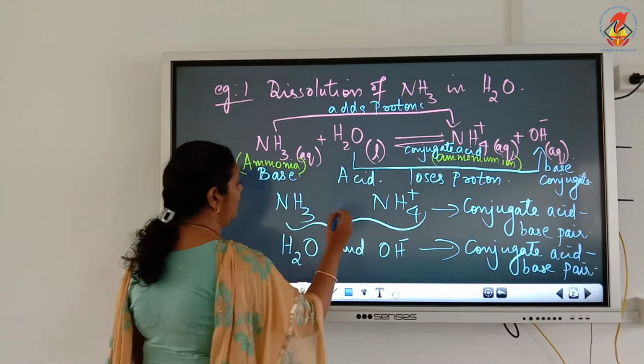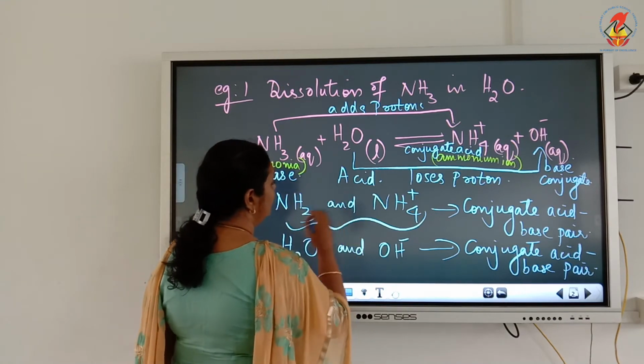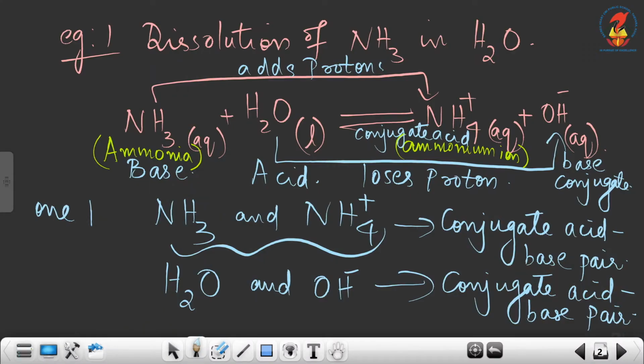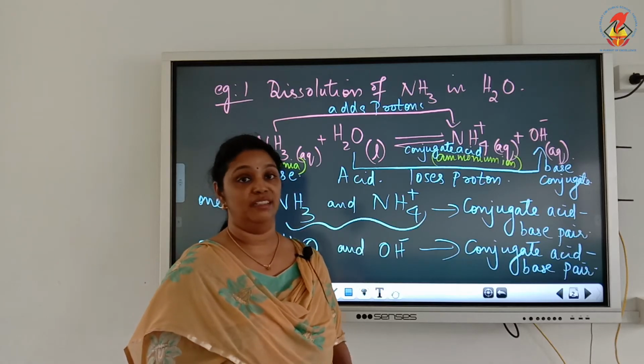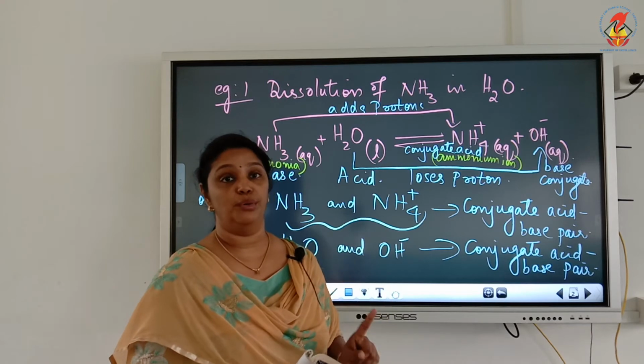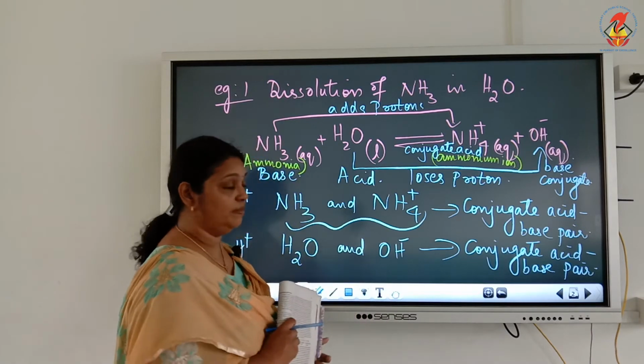Now you can see NH3 and NH4 plus differ by one proton. Proton means H plus. NH4 plus has one extra H plus ion. And look at H2O and OH minus, they also differ by one proton, H plus. H2O has one extra proton. So you can call that a conjugate acid base pair. An acid base pair that differs by one proton is called a conjugate acid base pair.